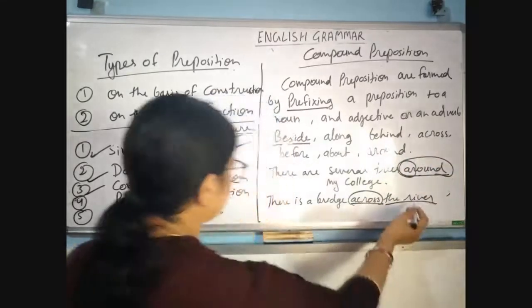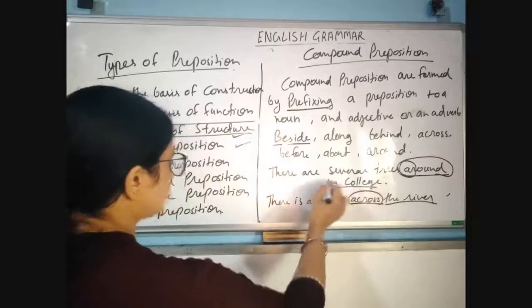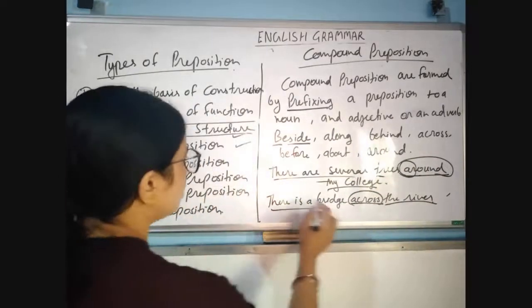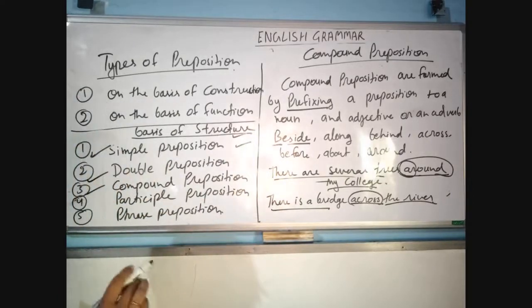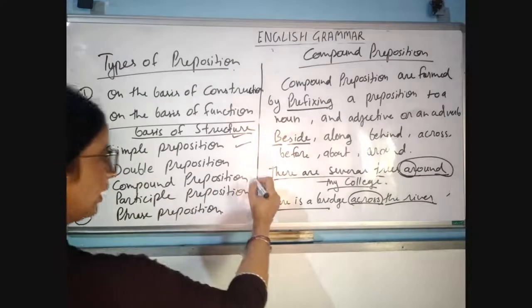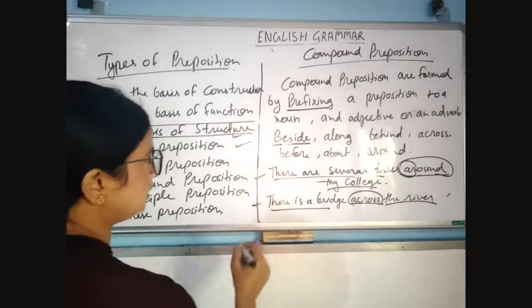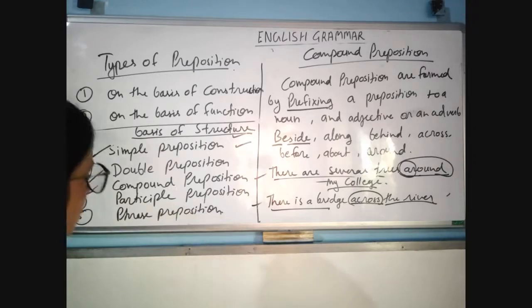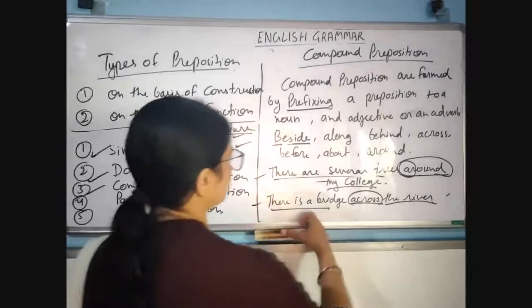It shows the relationship of this noun to the rest of the sentence. Okay, is that clear? I am just giving you two examples related to the compound preposition. Is that clear, everybody? Okay, let me define the next, the participle preposition.